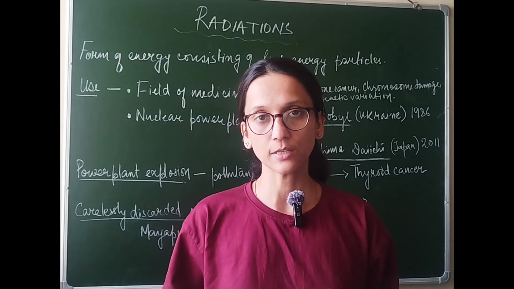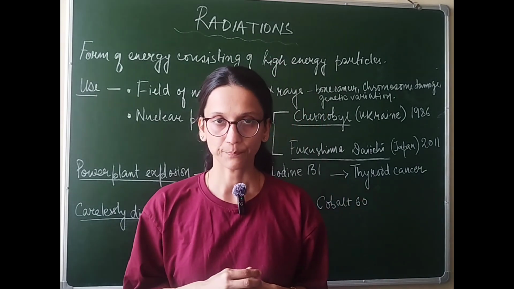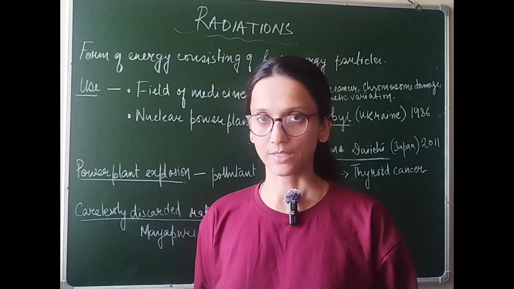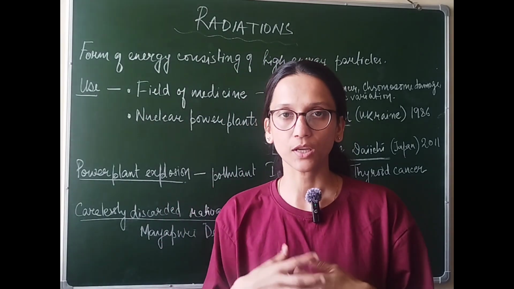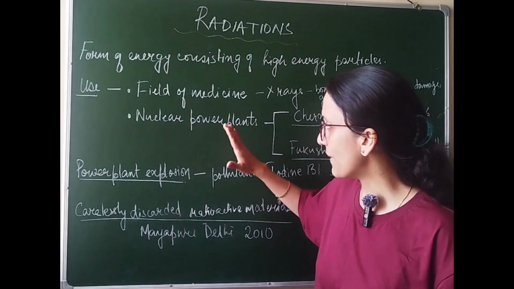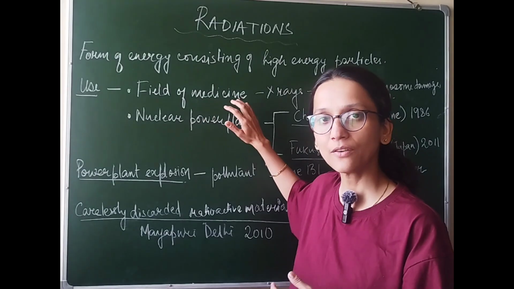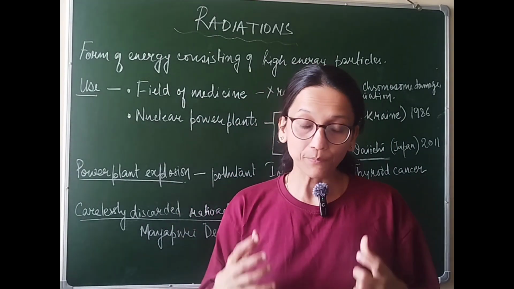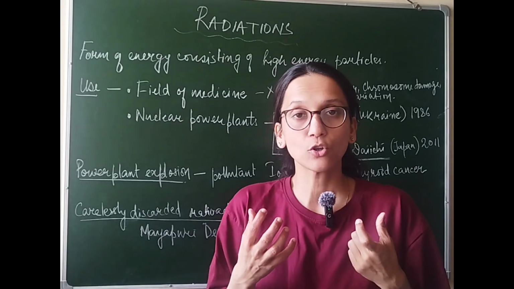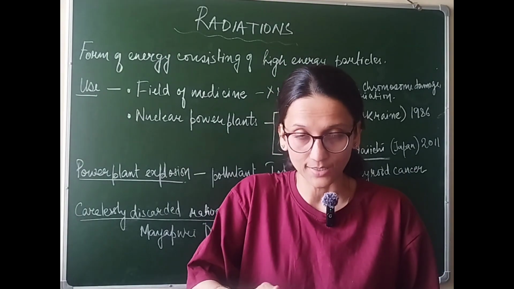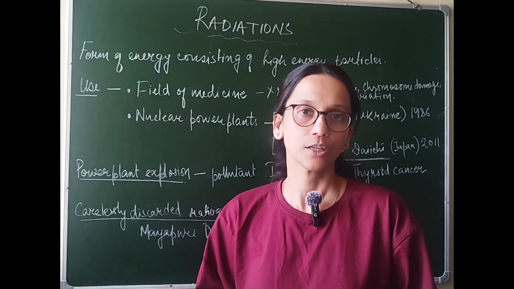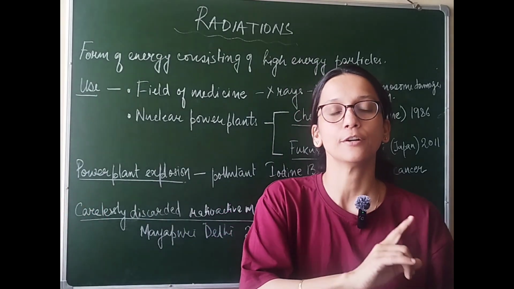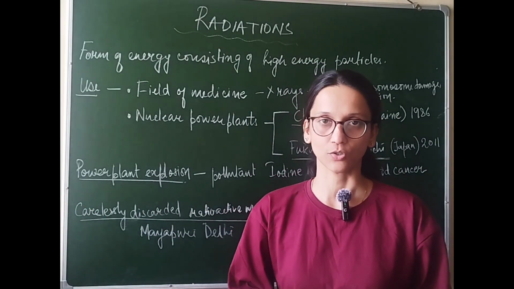In the last part of your syllabus, there is another example given which is about a very careless way of discarding radioactive waste. Now let's understand where this radioactive waste is produced. Well, apart from the nuclear power plants, apart from hospitals, it is also produced in research institutes. And people who are doing this research, if they are not aware about the ways to properly discard the radioactive material, can cause serious threat to people who live around that area of the research institute.